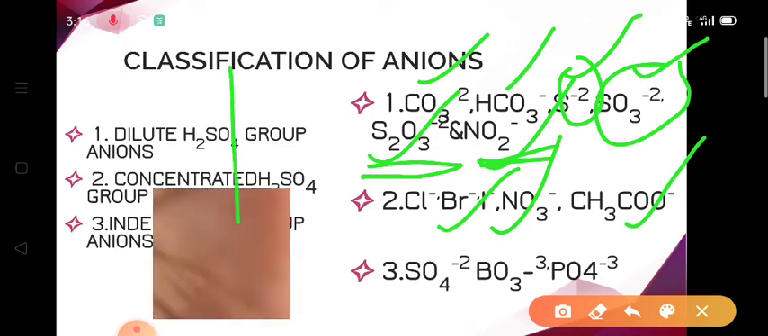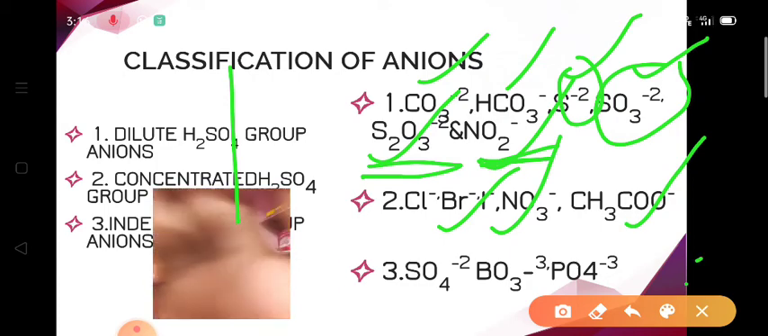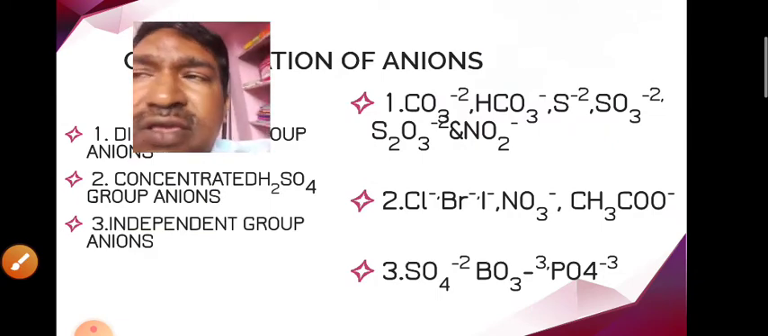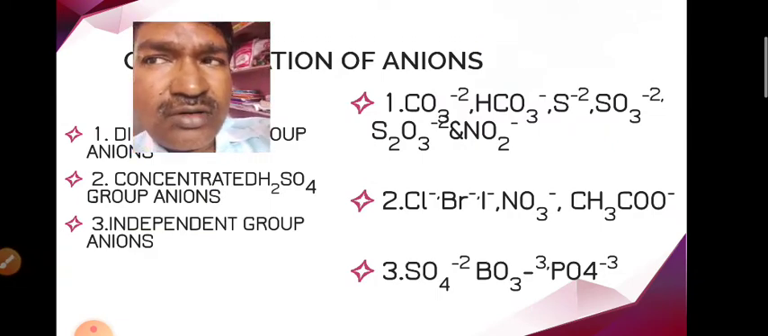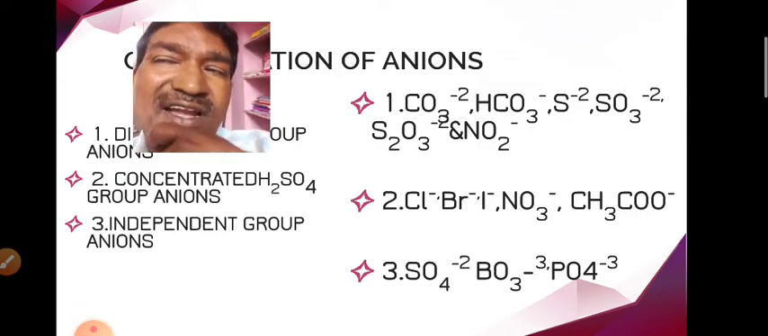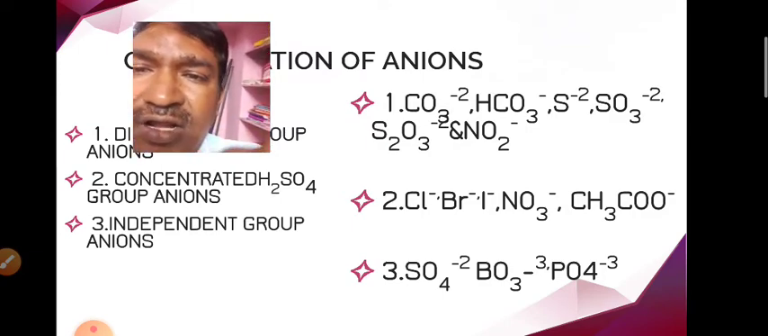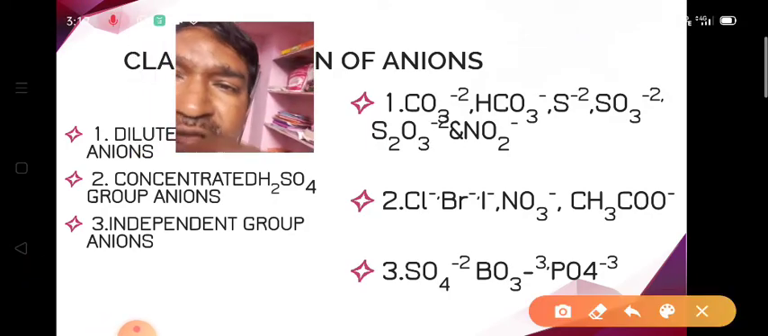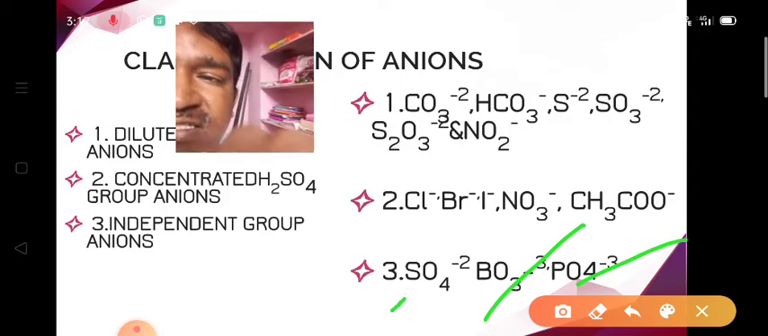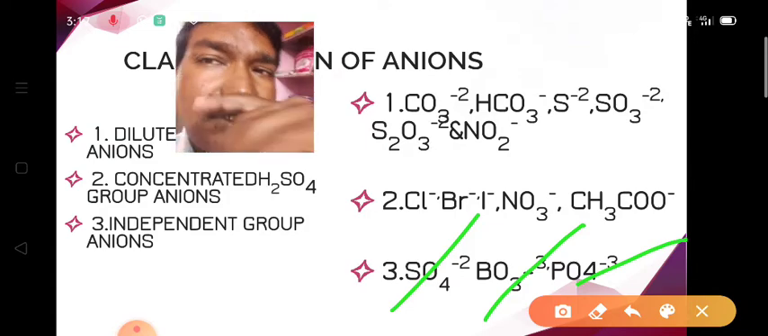The third group is the independent group. In the independent group, there is no particular reagent, and each anion has its own identification and confirmation test. Under the independent group, sulfate, borate, and phosphate ions are included. Phosphate ion formula is PO4 3-. Borate ion formula is BO3 3-. Sulfate ion formula is SO4 2-. So these points we have to remember.